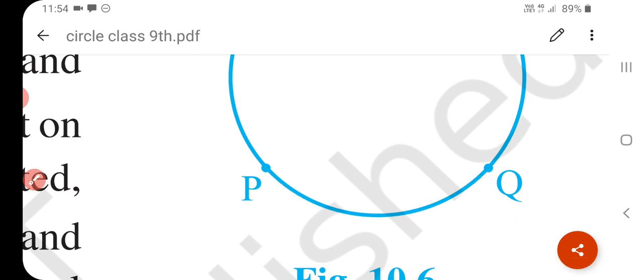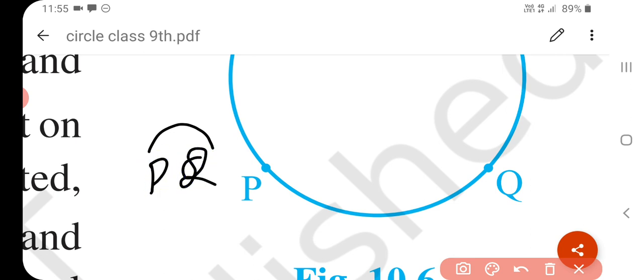We can say that a continuous part of a circle is called an arc of a circle. The arc of a circle is denoted by this symbol. What is the symbol? This is the symbol of arc of a circle. And in this figure we can write arc PQ, the arc PQ of the circle. We can read it as arc PQ of the circle with center O.